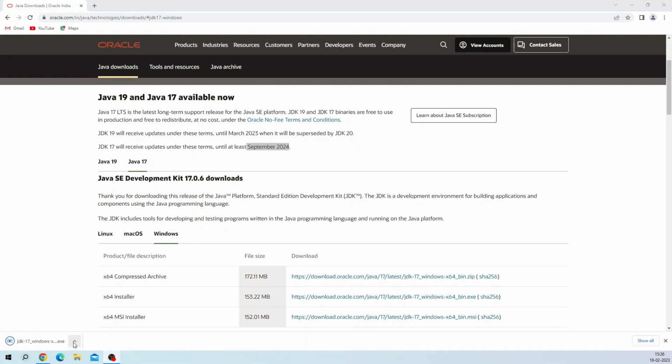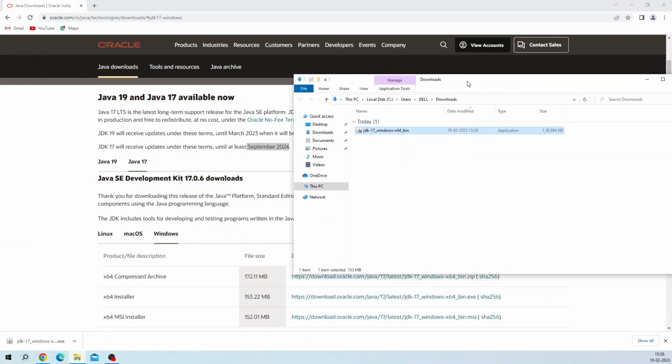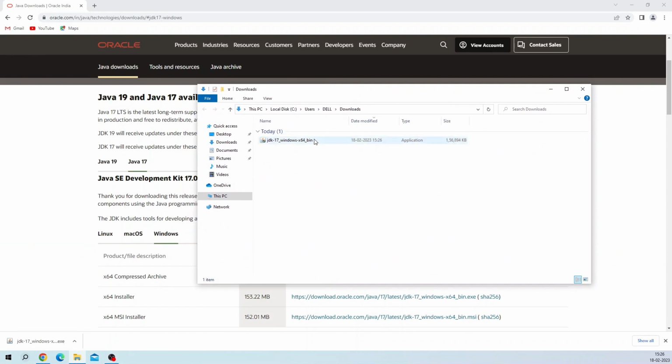Welcome back. So we have our installer available with us. So what we are going to do is we are going to right click, run as administrator. Like installing any other software, we shall continue installing Java.